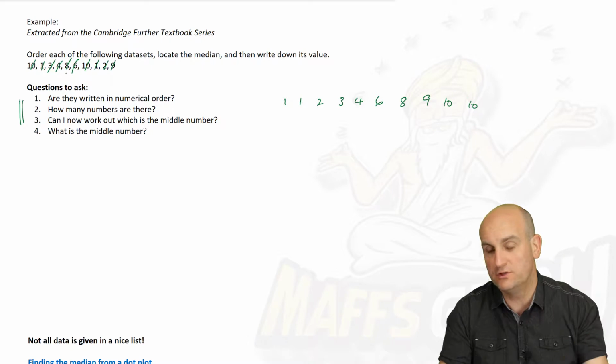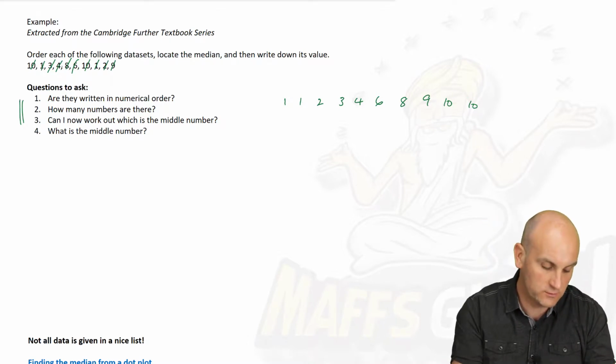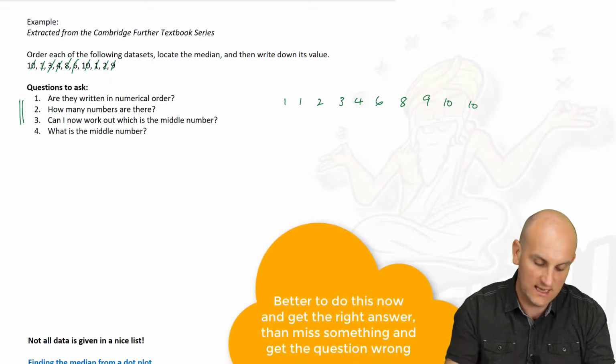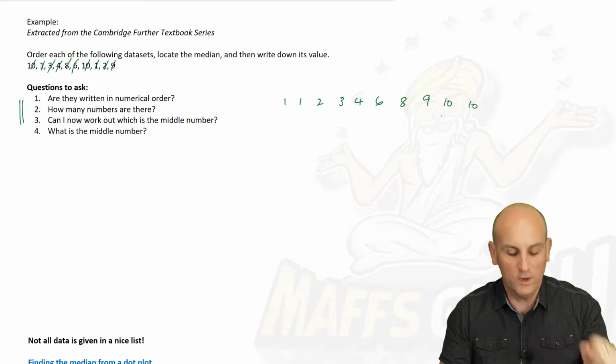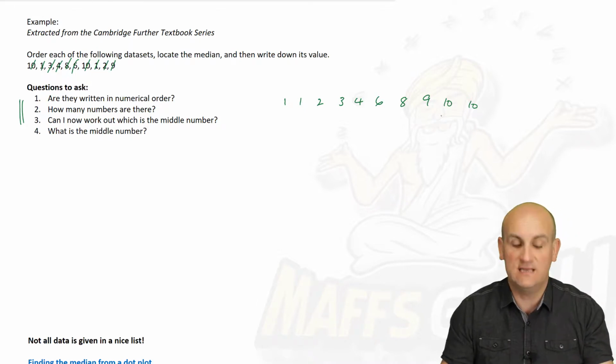And I do one more check. Count how many numbers I've got. 1, 2, 3, 4, 5, 6, 7, 8, 9, 10. So I've now got the 10 numbers. What's the next thing I do? How many numbers are there? There are 10. Can I now work out which one is the middle number?